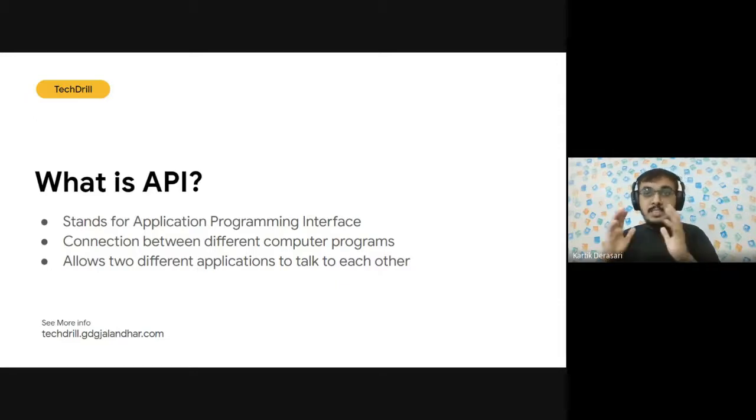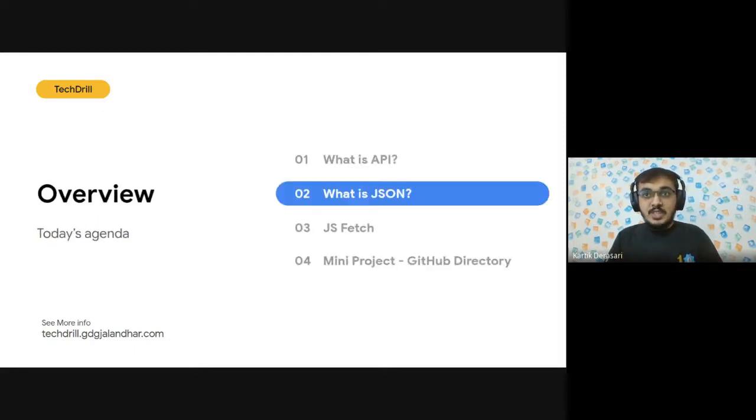So API stands for Application Programming Interface. It is the connection between two different computer softwares or computer programs, and it also allows two different applications to talk to each other. Just summarizing on that, and let's move on to what is JSON.